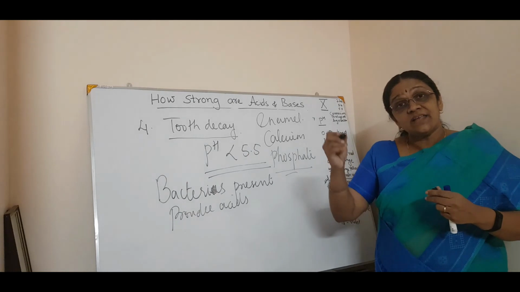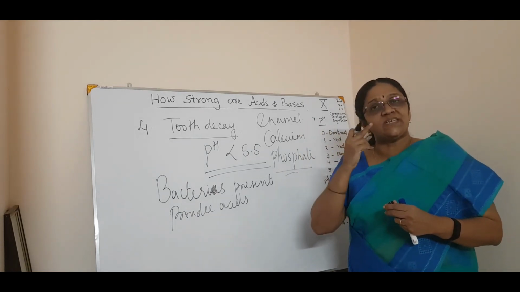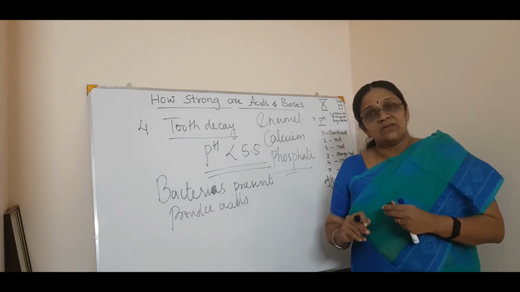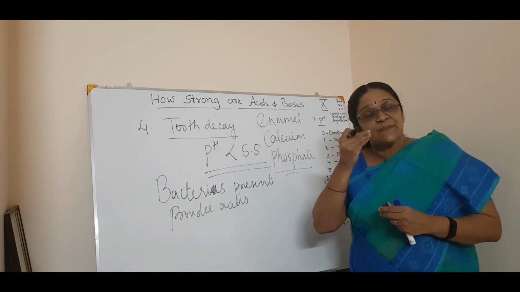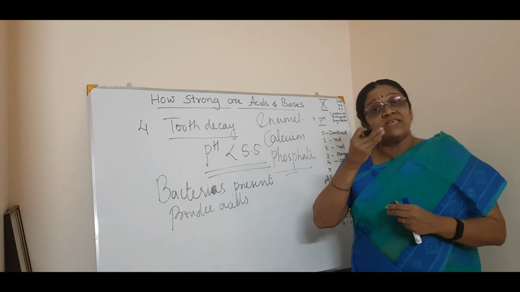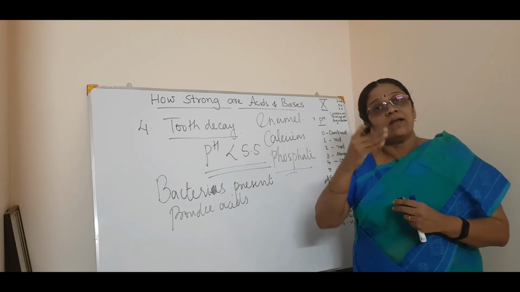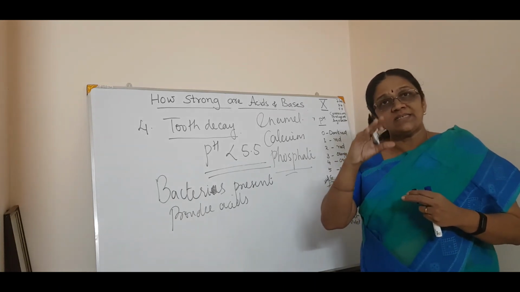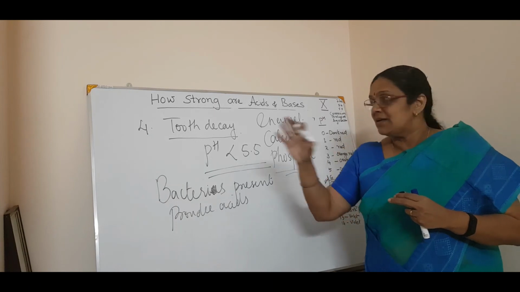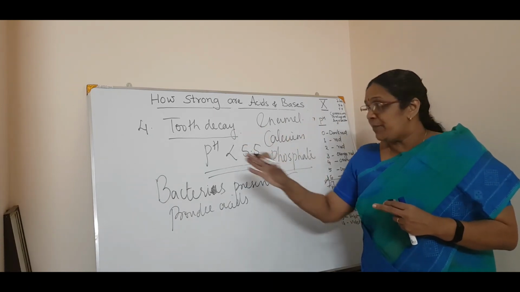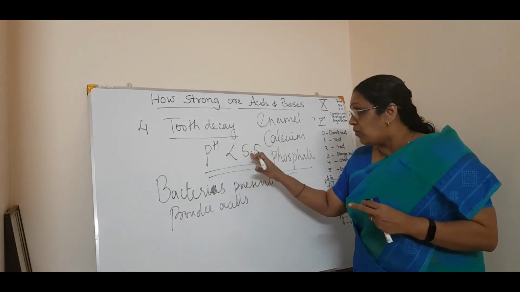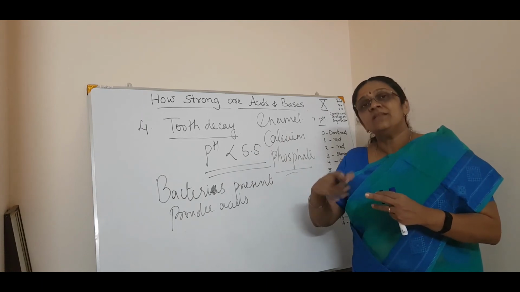By the degradation of the food particles present in your mouth. You have so many small food particles in your mouth. Now, what will the bacteria do? They will degrade them, and what? Acids are produced. Now, whenever there is acid, what happens? The decaying starts. When the pH level is below 5.5, then the decay will start.